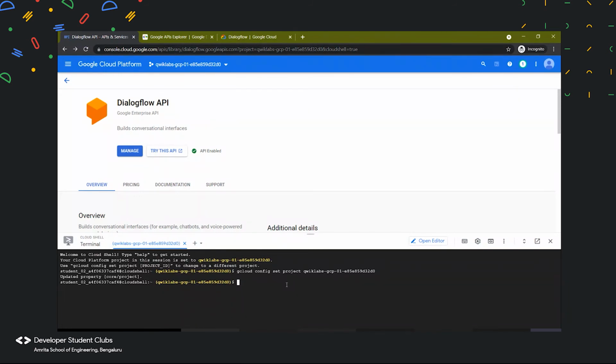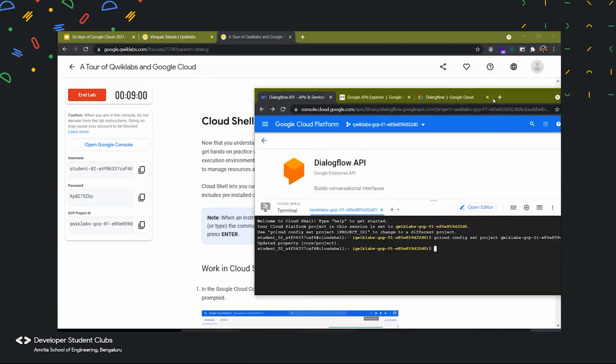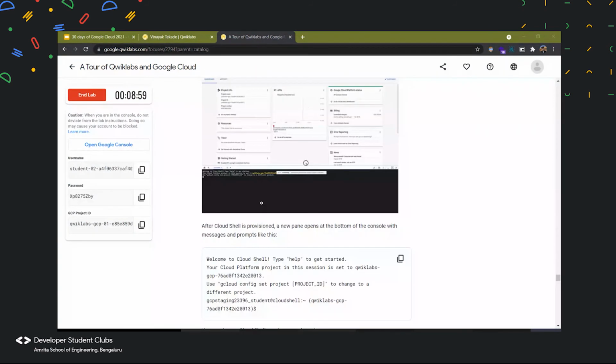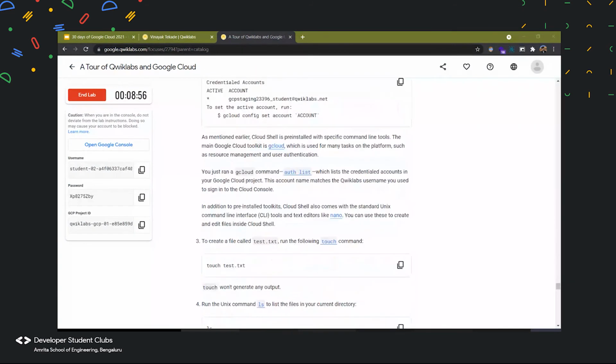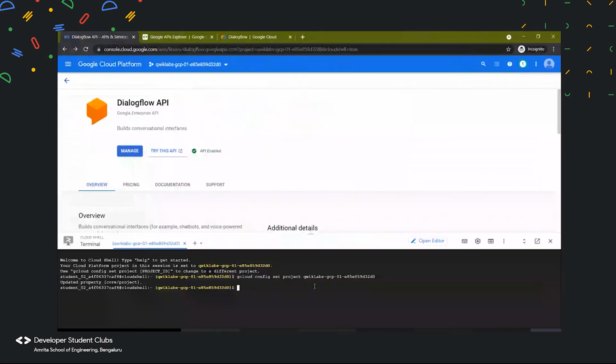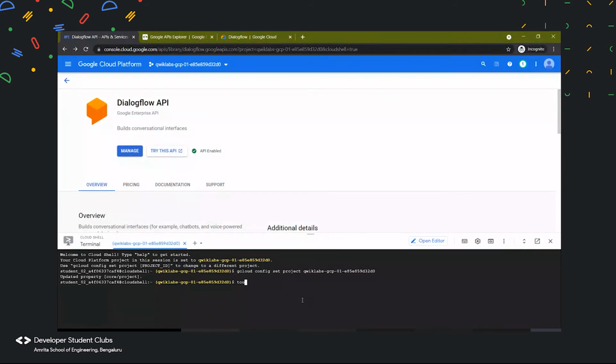Let me give you a brief introduction about how a terminal works. Okay, I guess that is the next part in our Cloud Shell. Yes, that is the next part about how it uses Linux style architecture. If, let's say, we want to create a file in Linux or Unix, the command we use for it is touch, and that touch command will create a new file. Currently we are in the home folder, right? This tilde symbol means the home folder. There, if we want to create a file, let's say we want to create a .txt file, test.txt.